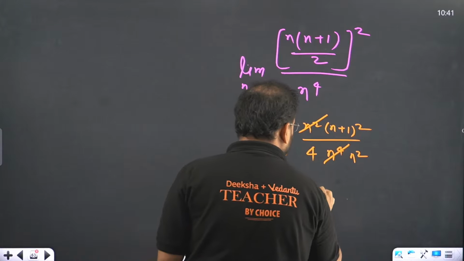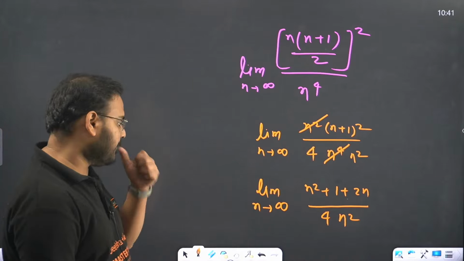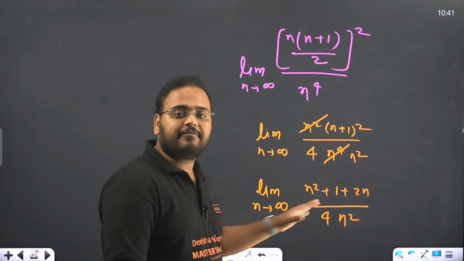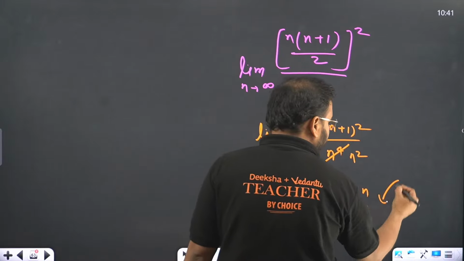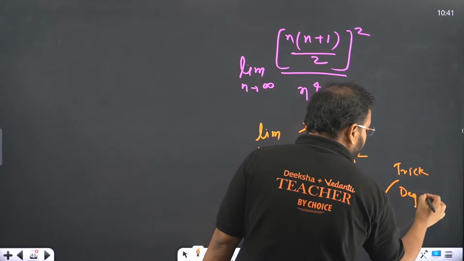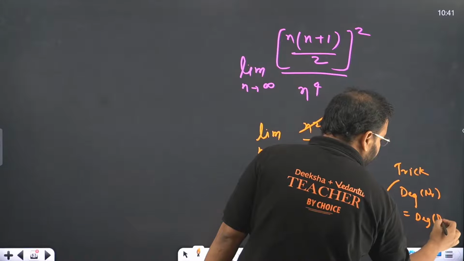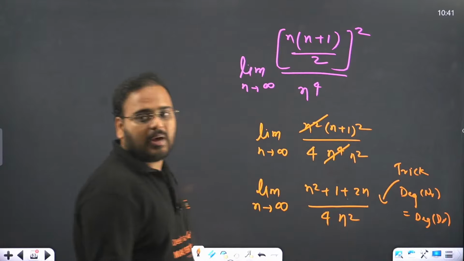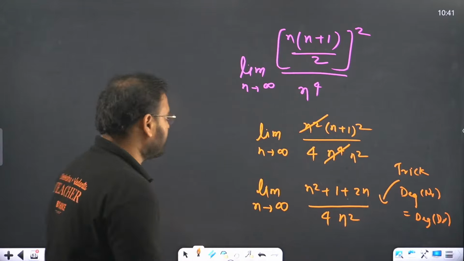One last step. Please check. It becomes n square plus 1 plus 2n by 4n square. I have taught you this. This is a trick over here, beta. What is the trick? If degree of numerator is equal to degree of denominator, then the limit becomes the ratio of the coefficients.